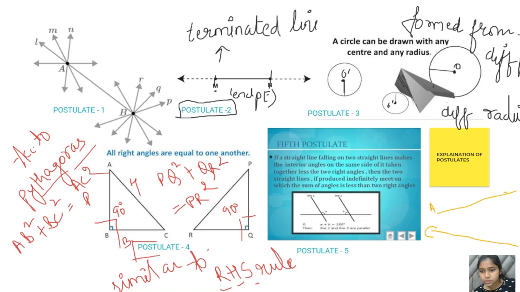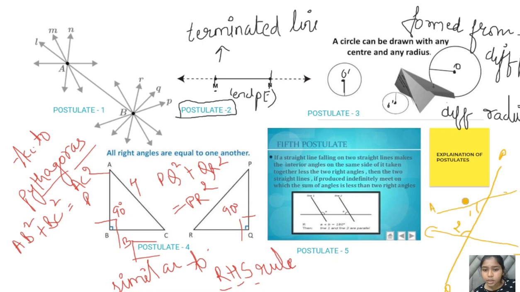According to this, if a straight line falls on 2 straight lines, let this single line be PQ. Then they make interior angles, and on the same side angle 1 and angle 2 will be the interior angles on both sides of the line.